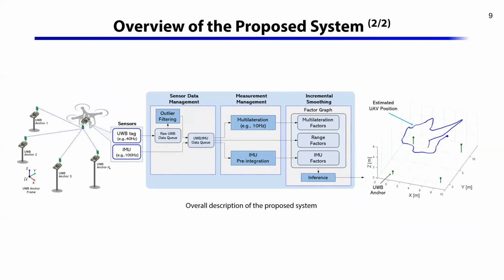This figure shows the overall description of the proposed system. In our system, we suppose that at least 4 UWB anchors are placed at each different fixed position, and the position of each anchor is assumed to be known in advance in the UWB anchor frame. We get sensor data from the UWB tag and IMU installed on the UAV. Given this sensor data, UAV positioning is done by three parts. The first, sensor data management, the second part is the measurement management part, and the third one is the incremental smoothing part. Let me describe each part one by one.